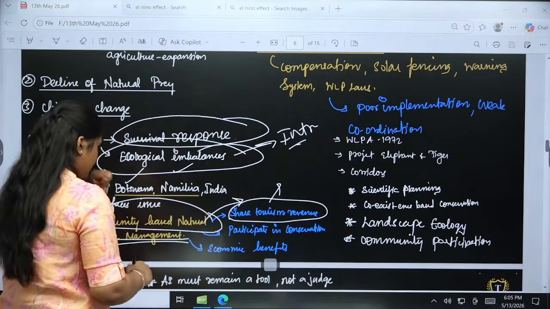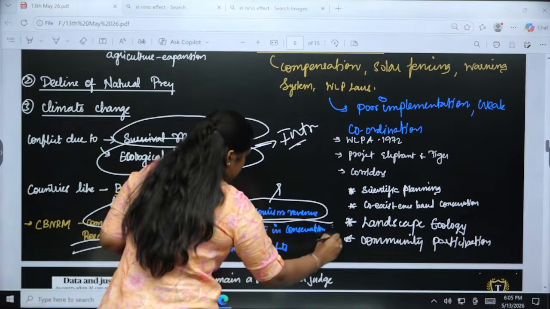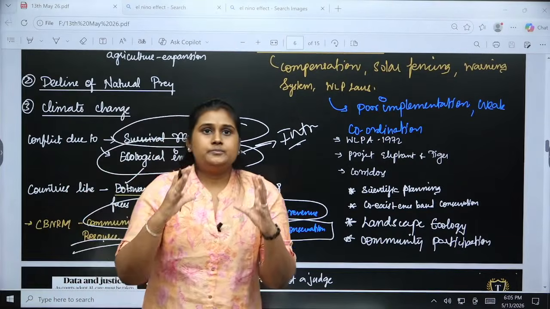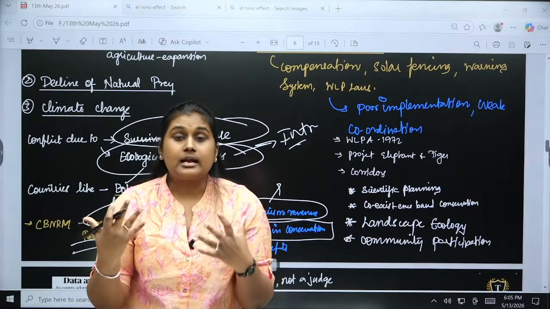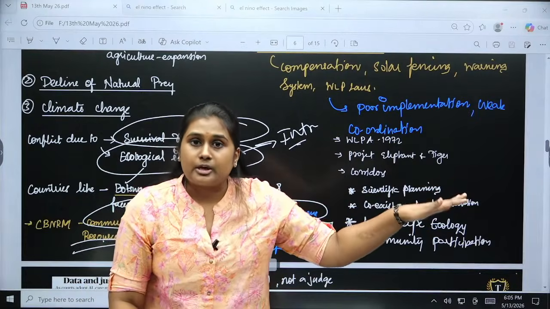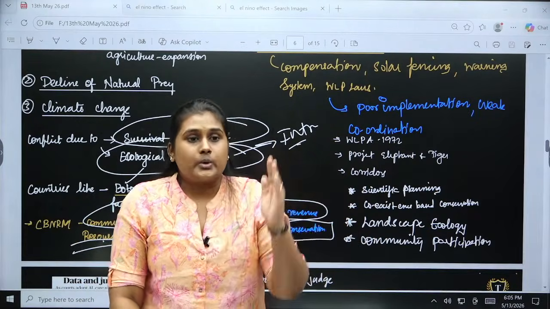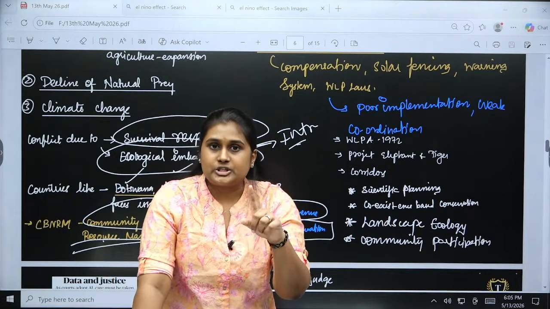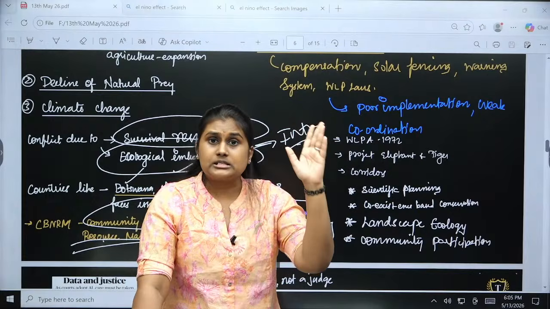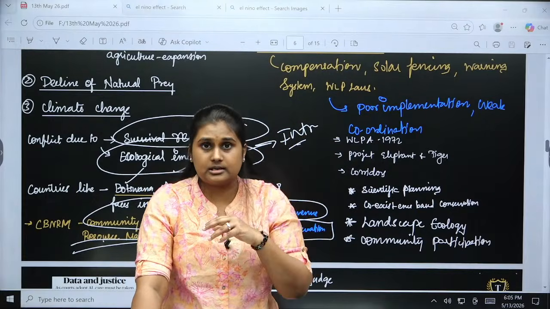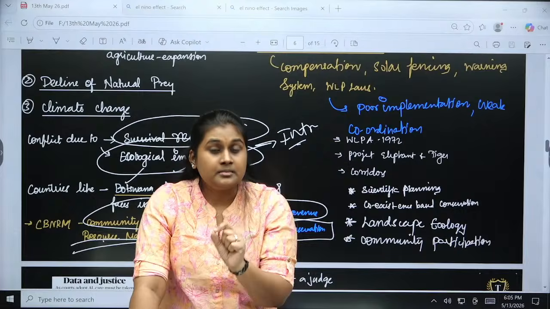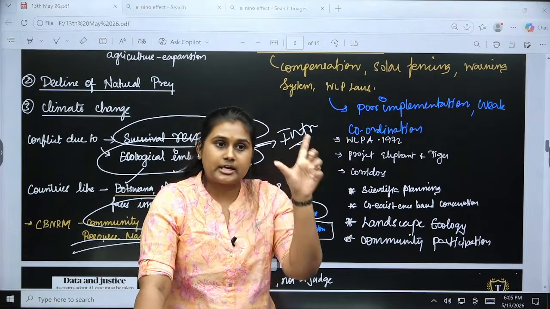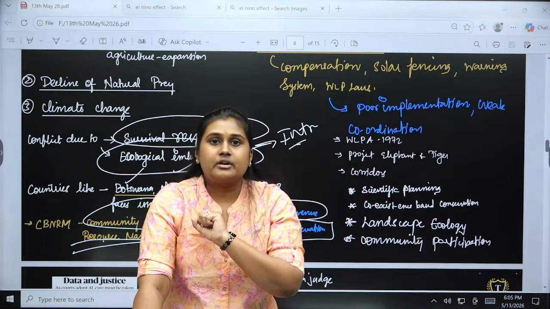First thing. Second, they participate in the conservation programs because, see, the tribes know better than anybody else about their own ecosystem. People who have been doing agriculture for years and years, from their ancestral time, know when the elephants come, at what time they will be coming, and at what type of crops they will be attracted.